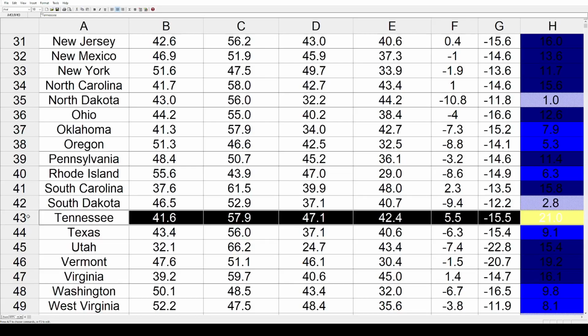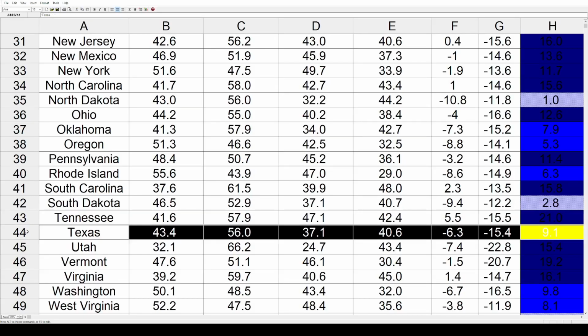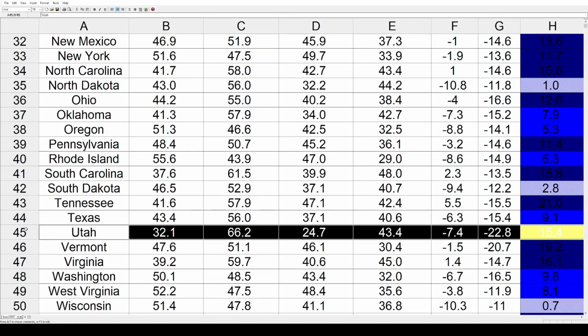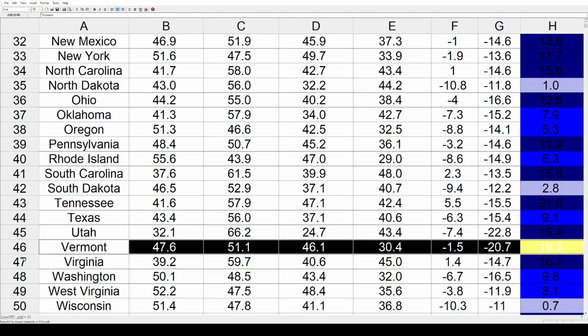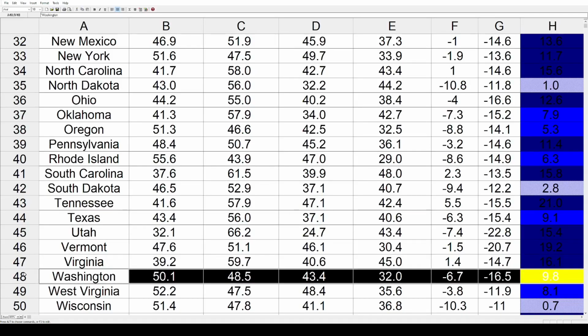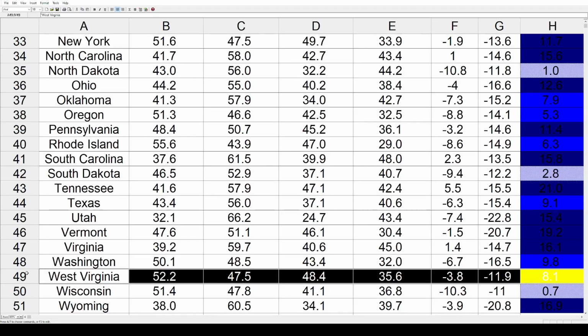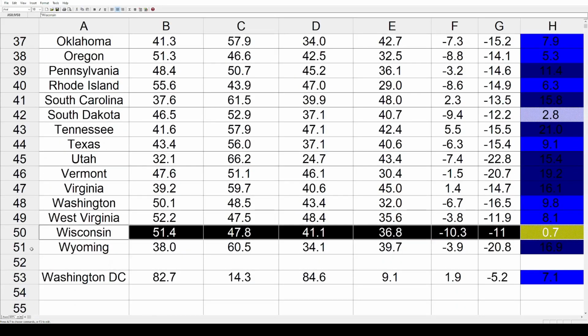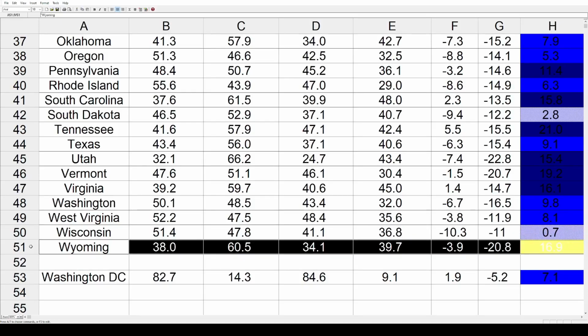Tennessee had a major shift of 21%, Texas 9.1%, Utah 15.4%. That was also one of two states along with Maine where Ross Perot finished in second place. In Utah he got over 27% of the vote. Vermont went 19.2% toward the left, Virginia same direction by 16.1%, Washington State 9.8%, West Virginia 8.1%, Wisconsin, very little change there, 0.7% toward the Democrat. And finally, the last state here is Wyoming, and that went 16.9% toward the Democrats.